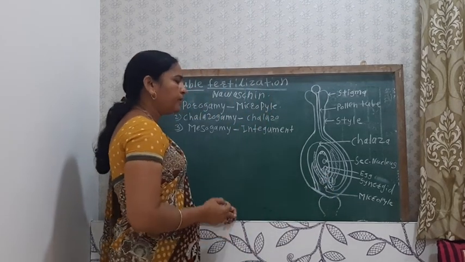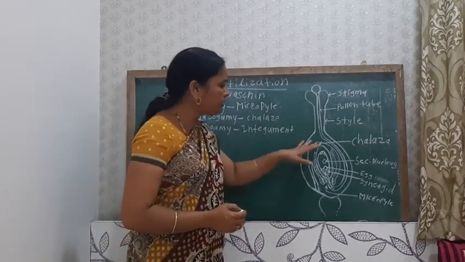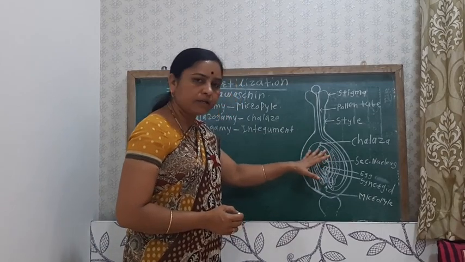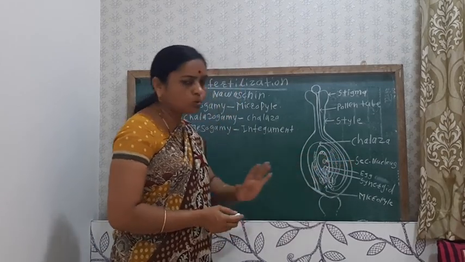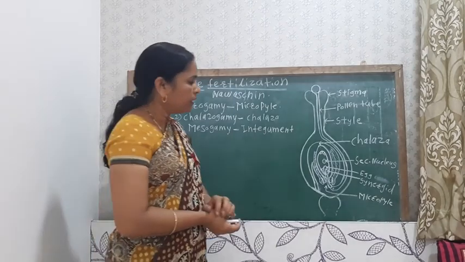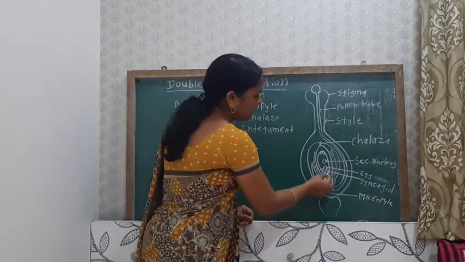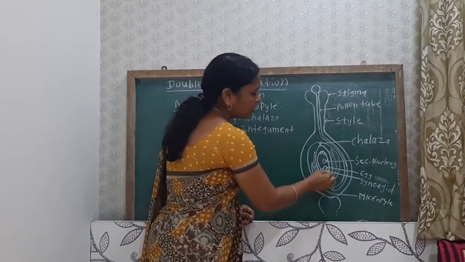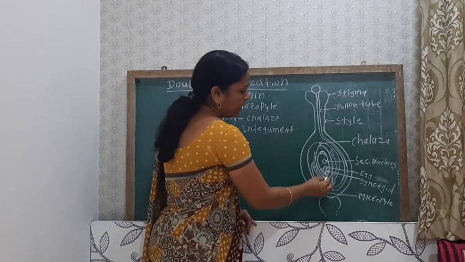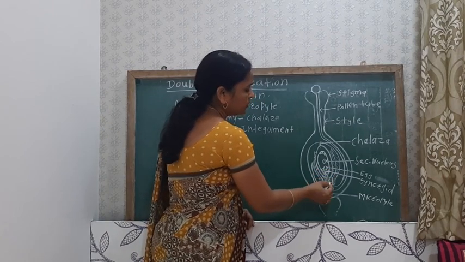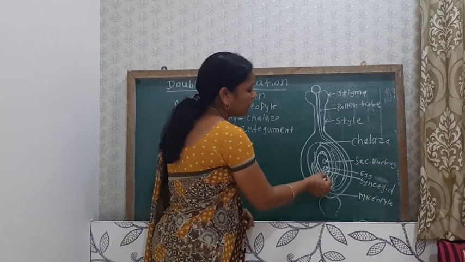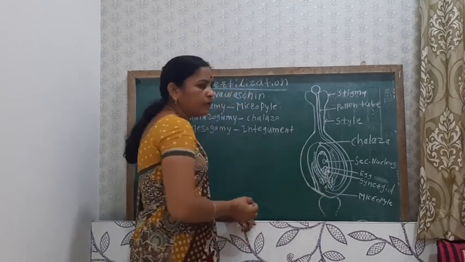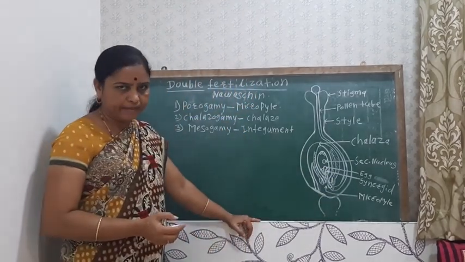Even if the pollen tube enters through the chalaza or through the integument, it is guided by the synergids, due to which the pollen tube enters only through the micropylar end of the embryo sac.